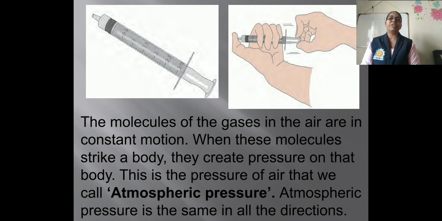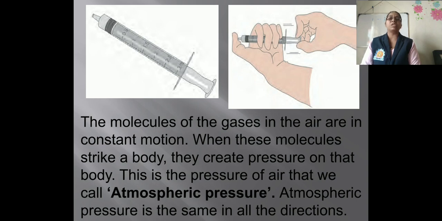That is why when the pulled out piston is released, it is immediately pushed in. So from this activity, we can say that the molecules of the gases in the air are in constant motion. When these molecules strike a body, they create a pressure on that body.